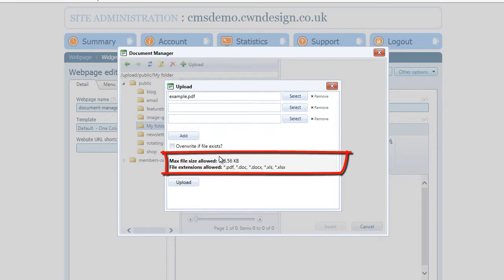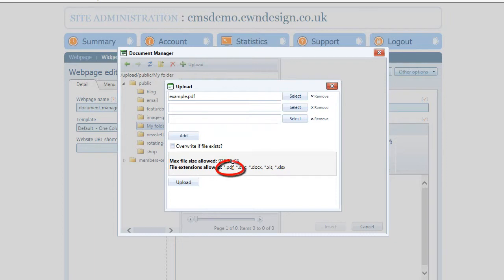We then also limit the types of files that we can upload, because we only want to give access to files that are commonly used on the web. The most common of which, and the one that we would always recommend, is the PDF file. It has lots of built-in features, accessibility, can embed fonts and other such information, so you make sure it's appearing in exactly the same way that you want it to.